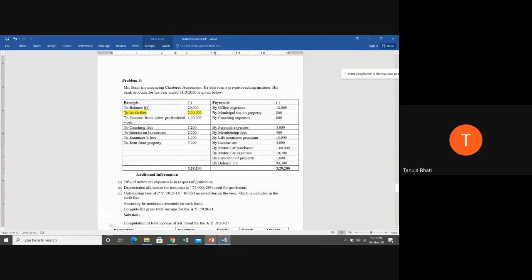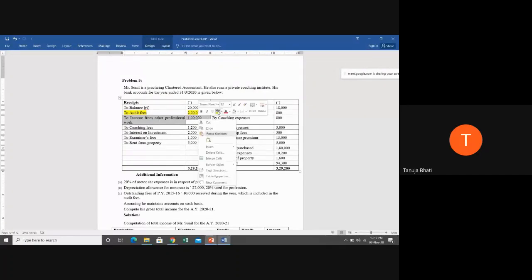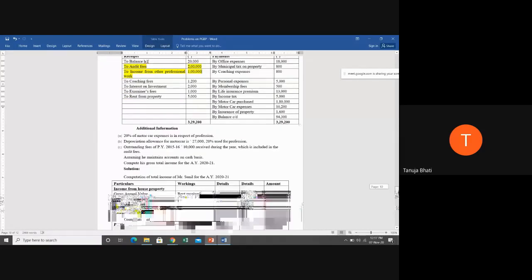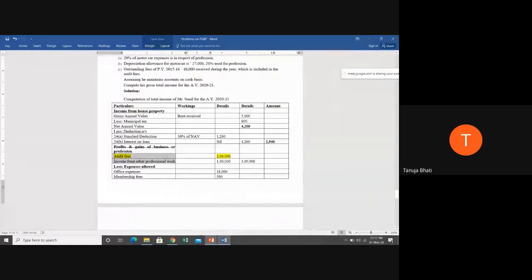Next, to income from other professional work. Is this a profession income or income from other source, or is it a house property income, or is it an income from salary? What is it? Profession income, ma'am. Very good. It is a profession income. Why? Because it is from other professional work. So where is it going to come? It is going to come under the head profits and gains of business or profession. So income from professional work, we have covered it here.